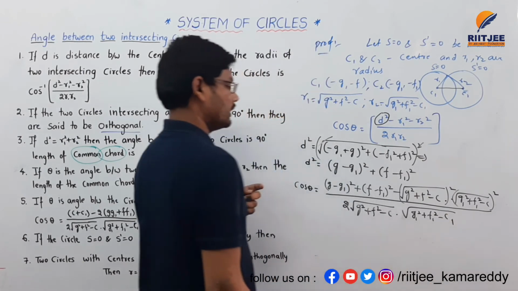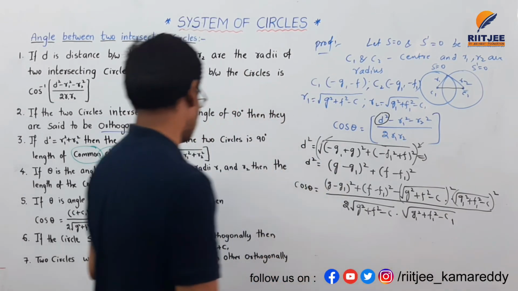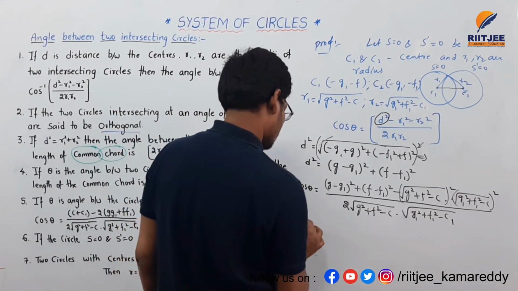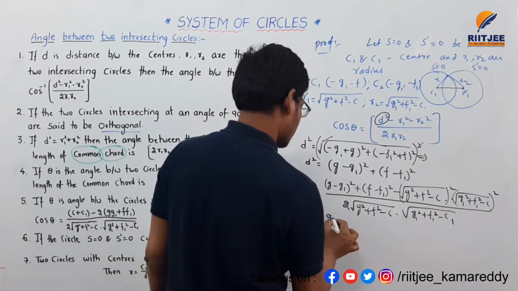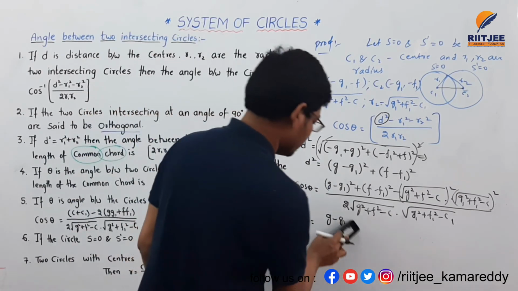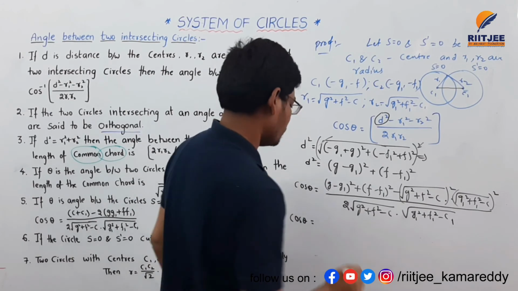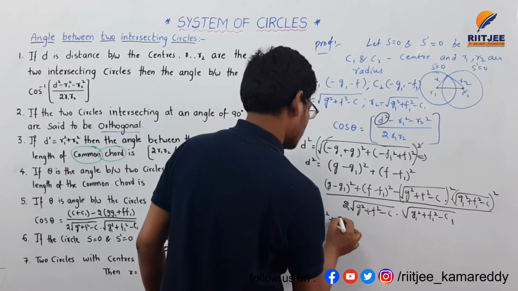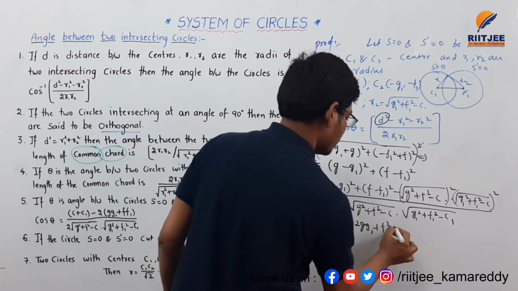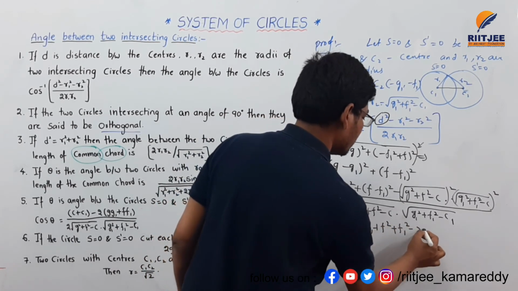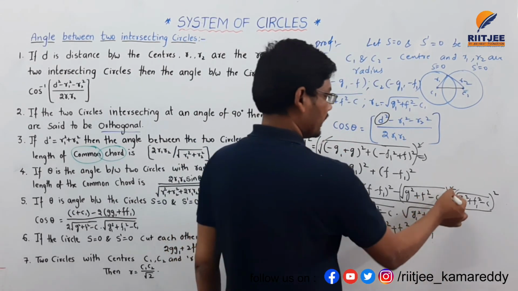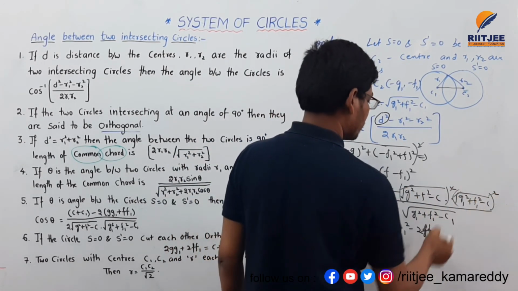This is c1 here, and let's solve all these equations. Cos theta is equal to (g minus g1) whole square, so that's why I am expanding this term here: g square plus g1 square minus 2g g1 plus f square plus f1 square minus 2f f1. Here square and root get cancelled, here also square and root get cancelled.